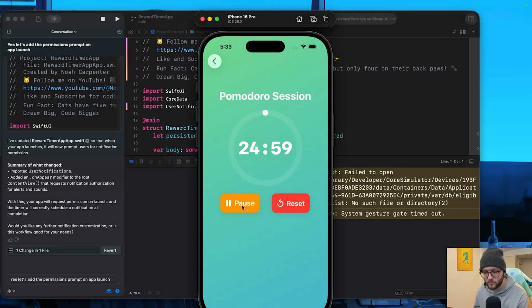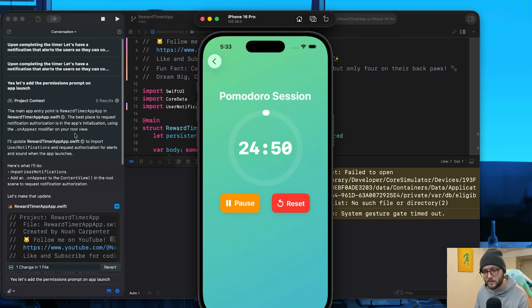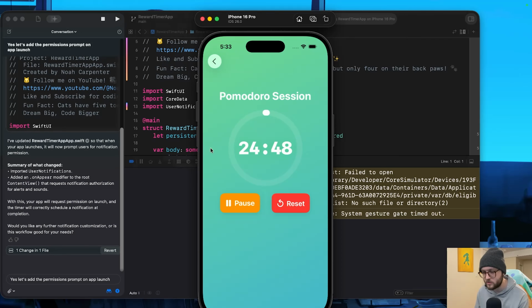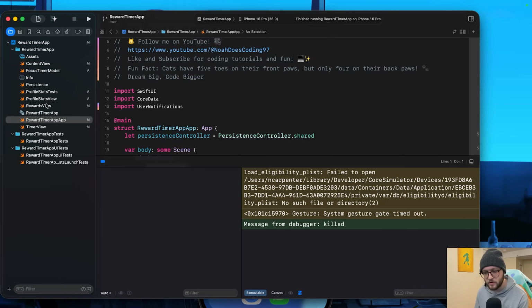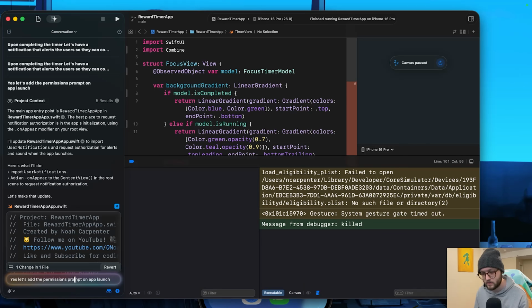We can have it go for 25 minutes, but I'll probably want to use the simulator again to test things. So we can either write a test to ensure that our notifications work. Otherwise, something that I actually typically like to do is to add like a little button just to test the notification. Clyde was on an absolute roll. The implementation of the notifications worked flawlessly.